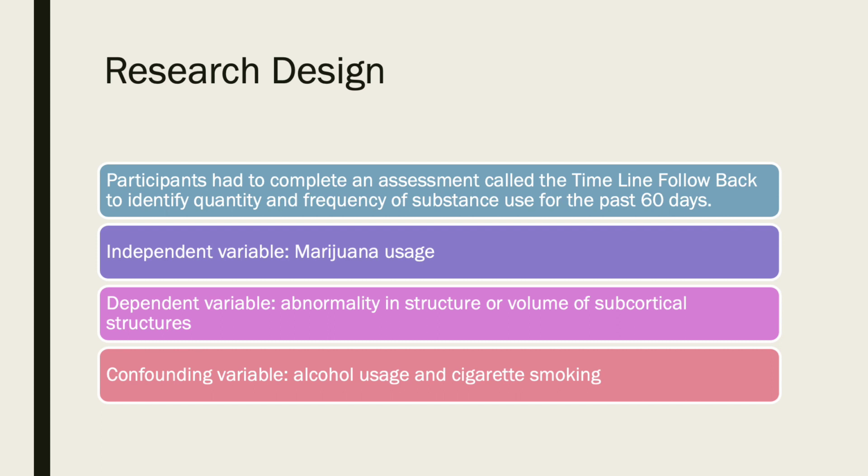Participants also had to take a personality questionnaire and a depression and anxiety inventory test. The independent variable is marijuana usage, and the dependent variable is the abnormality in structure or volume of subcortical structures. There were two confounding variables, alcohol use and cigarette smoking. These two variables had to be accounted for so that they could be controlled. They also needed to be identified so that any structural changes wouldn't be because of these variables.